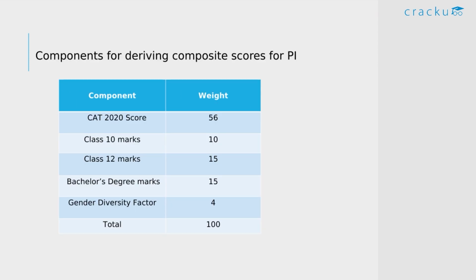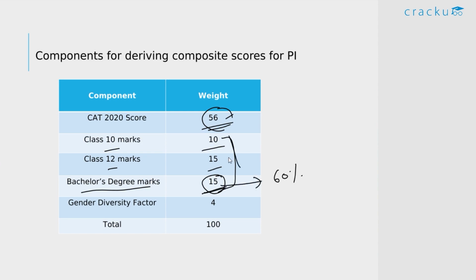Next, if you look at the shortlisting criteria for the interviews, as I mentioned earlier, the major chunk of the weightage goes to the CAT scores. This is 56% weight. Next, they have 10%, 15% and 15% weight to your 10th, 12th and bachelor's course respectively. But you need not worry that this is a lot of weightage for your academics, especially the bachelor's degree, because most of us usually would not have done so well in our bachelor's. But if you score only above 60%, you get all these 15 points.